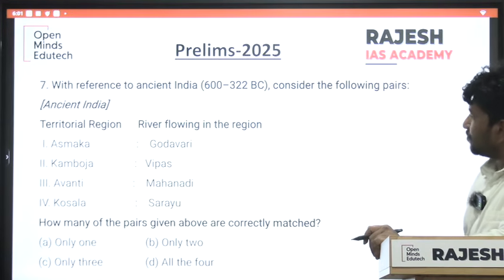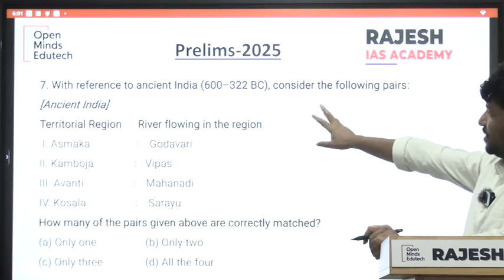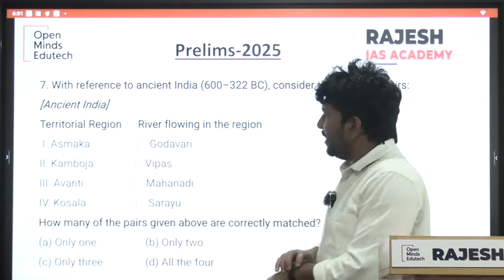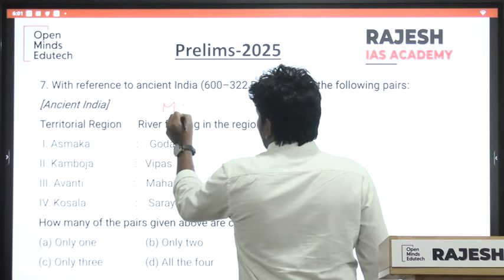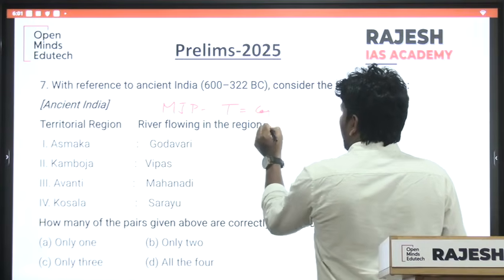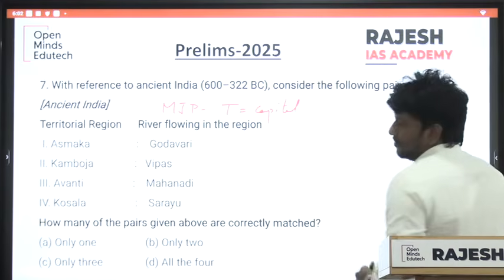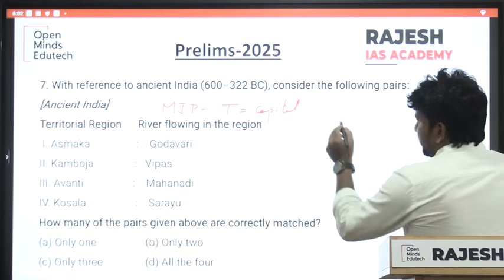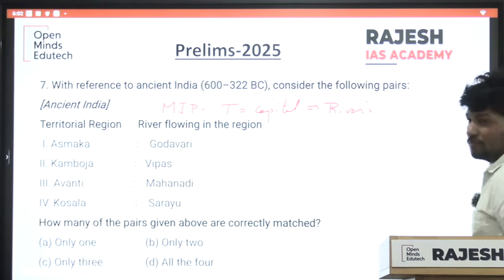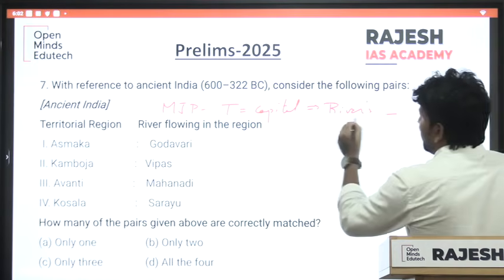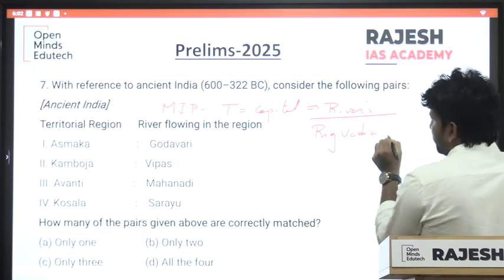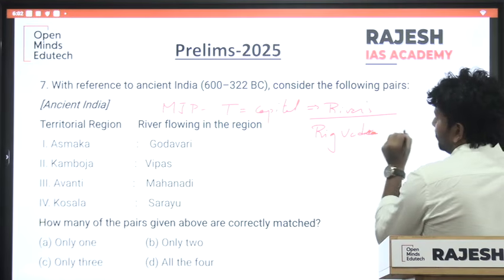See, next one. With reference to ancient India, consider the following pairs. This question is very difficult because earlier, the Mahajanapada questions asked about territories and capitals. But this time they moved further by asking about rivers, and the river names are compared with those mentioned in the Rig Veda.